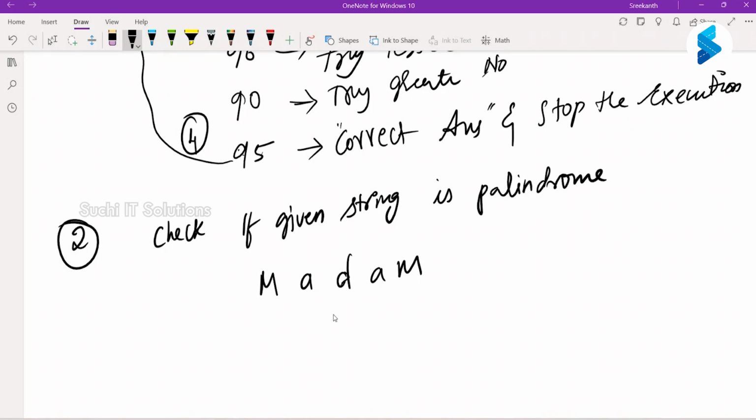Yes, sir. For example, if I give a string as madam, that's a proper palindrome. You have to say string madam is a palindrome. Or for example, if I say test, will it read the same in reverse also? No, sir. So this is not a palindrome. This is a palindrome.